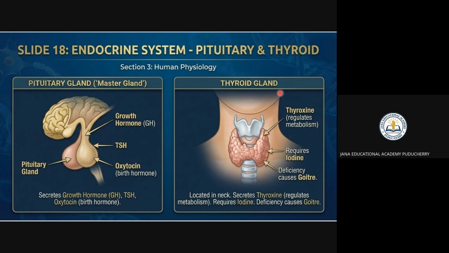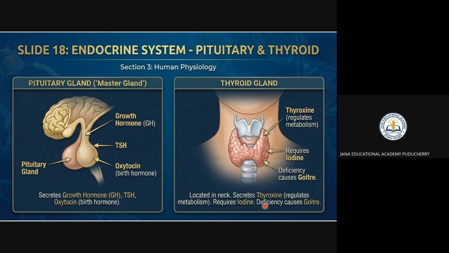The thyroid gland is going to regulate the metabolism. It needs iodine; it regulates the iodine metabolism. Its deficiency causes goiter, right? You have to remember this is located in the neck. It secretes thyroxine, which regulates the metabolism. It requires iodine, because iodine deficiency leads to a disease called goiter.